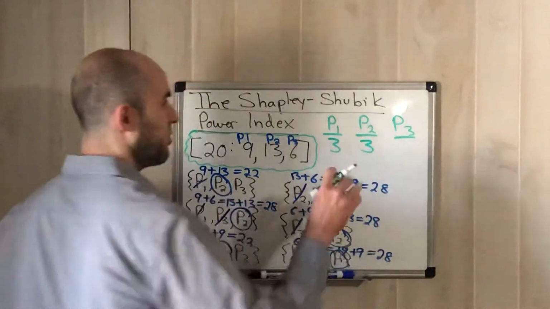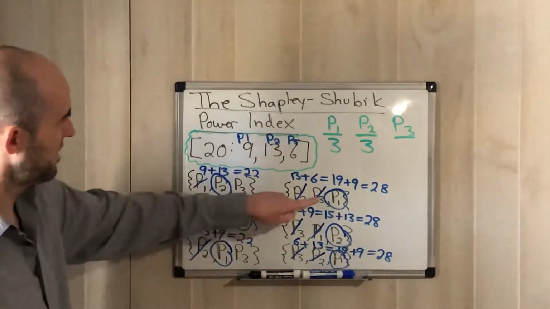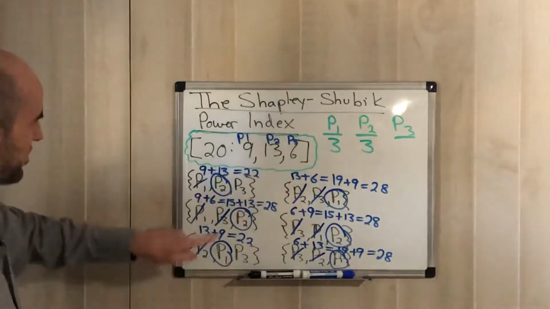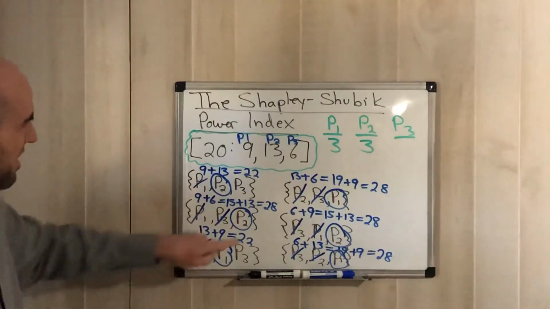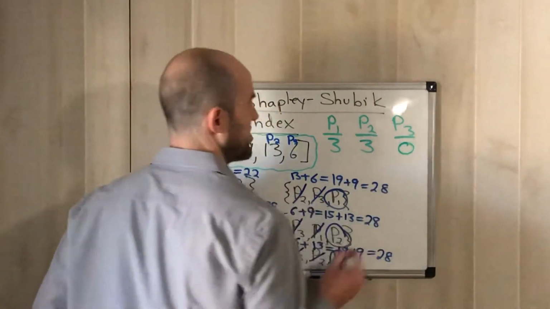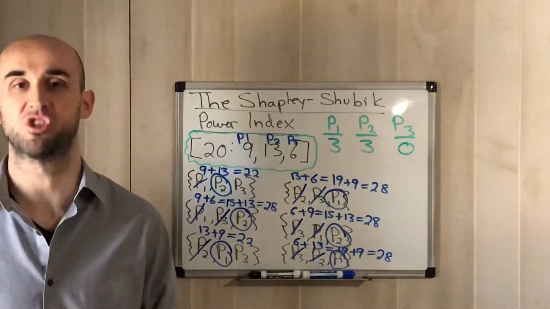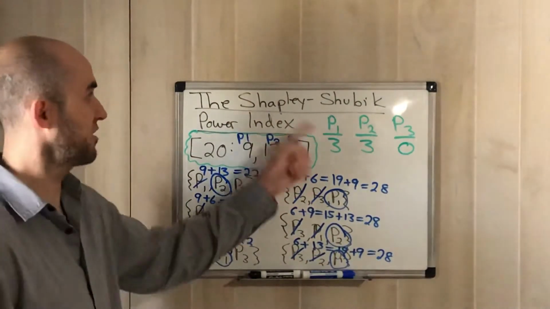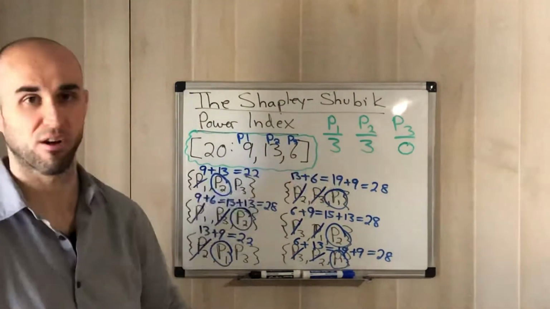So all we just did was count how many times each player was pivotal. Player 1 was pivotal once, twice, 3 times. Player 2, once, twice, 3 times. Player 3, none, none, none, none, none, none. 0. So we see, when we're looking at this, player 1 and player 2 are just as pivotal as each other. They're the 2 most important players. The least important player in this case would be player 3.